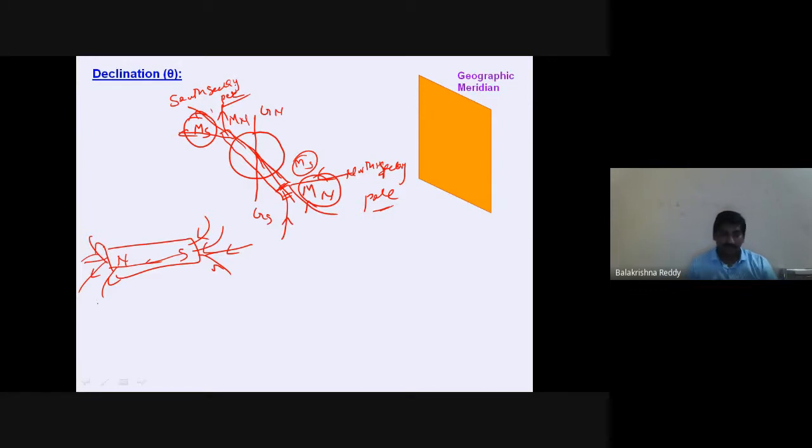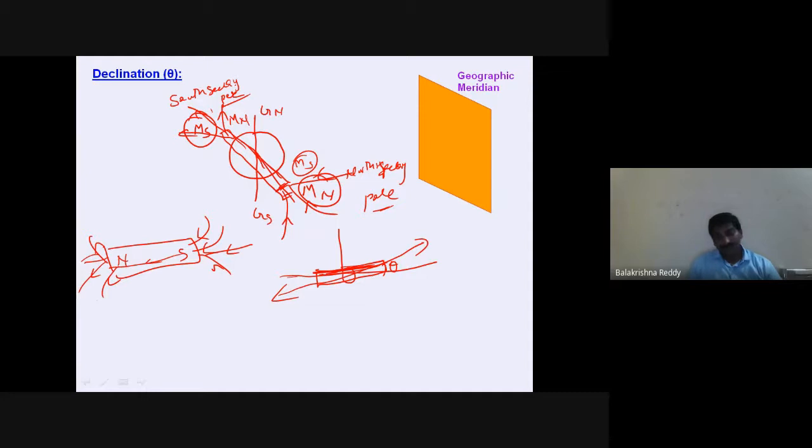Further, we need to know why the magnetic compass, when you are hanging it, twirls. Twirls in the sense it shows a little direction like this, not exactly horizontal. Why? We know that the magnetic axis makes some angle with respect to the geographic polar axis. In the same way, when you are hanging a magnet, it shows inclination and declination with respect to the horizontal axis, which we are going to discuss.